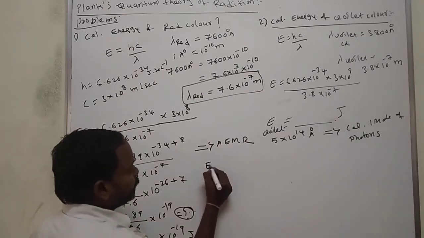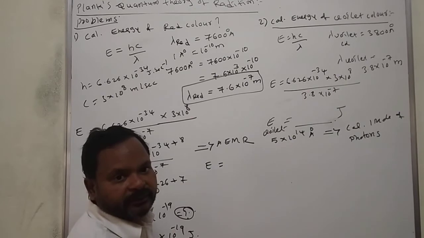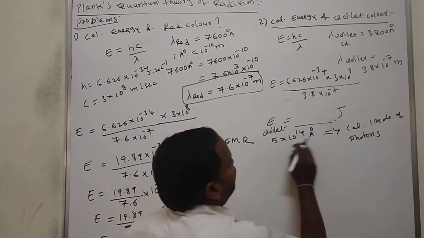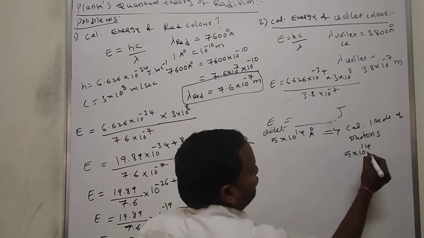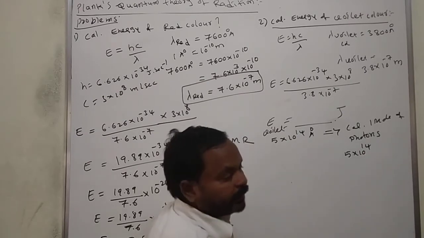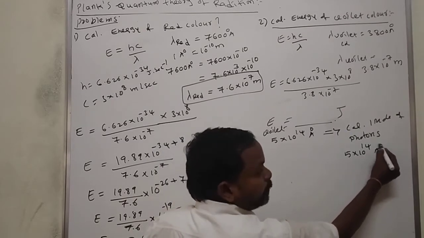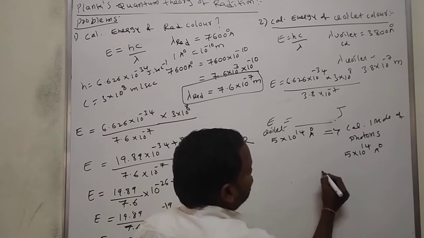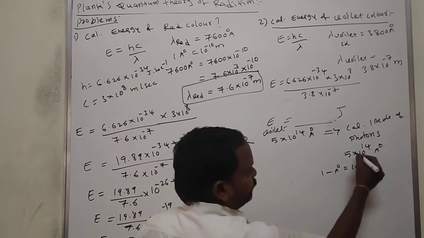First you calculate energy. The wavelength is directly given in angstroms, so you convert into meters. The value is 5 into 10 to the power of 14 angstroms. 1 angstrom is equal to 10 to the power of minus 10 meters.